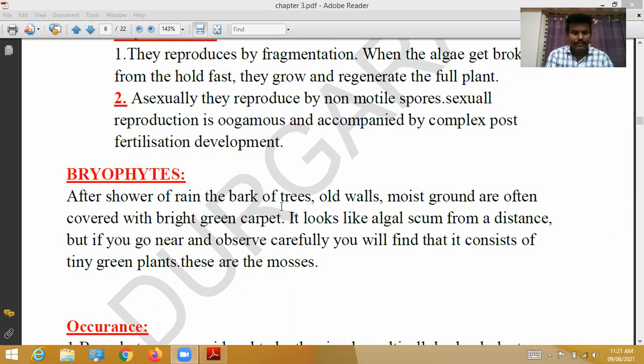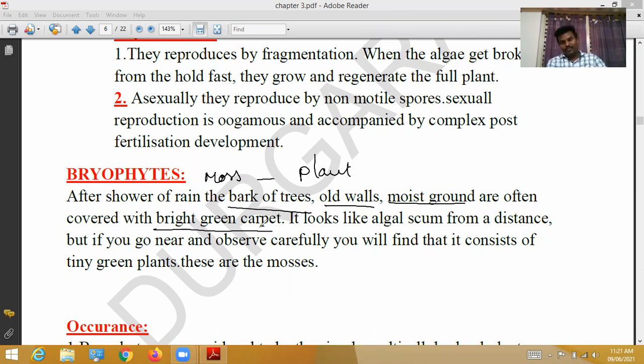Next topic in the plant kingdom: bryophytes. Bryon means moss, phyton means plant, so moss plants. After a shower of rain, the bark of trees, old walls, and moist ground are often covered with a bright green carpet. From a distance it looks like algal scum, but if you go near and observe clearly, it consists of tiny green plants called mosses.